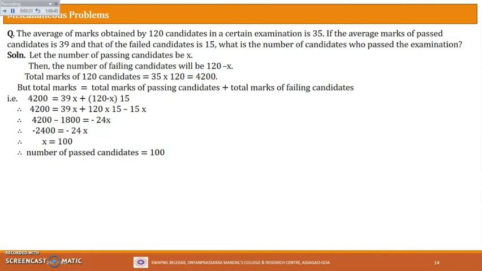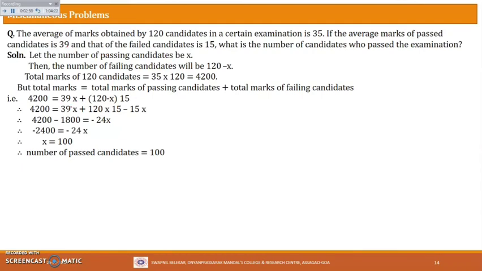But in these 120 candidates, passing candidates are there as well as failing candidates. So total marks of 120 candidates is equal to total marks of passing candidates plus total marks of failing candidates. Total marks we already found, that is 4200. So total marks of passing candidates will be what? Can we find it? We have already taken the number of passing candidates as x, and the average of the passing candidates is given, that is 39. So the total marks of the passing candidates will be 39 into x, that is 39x.